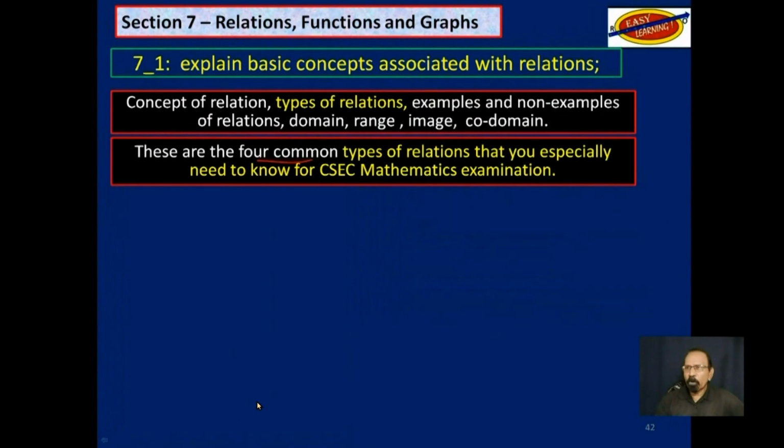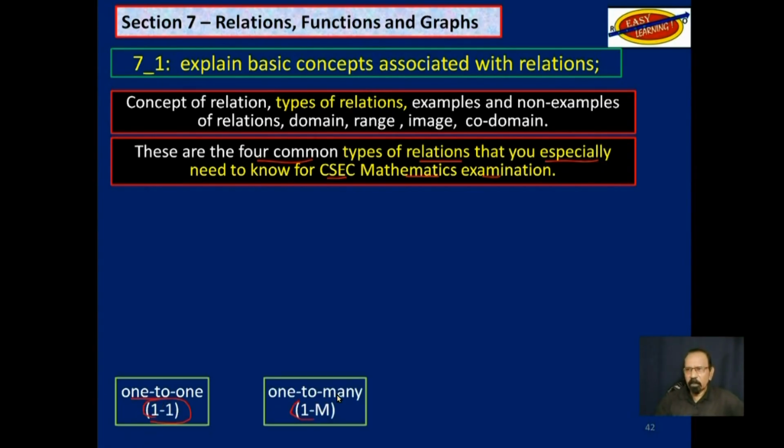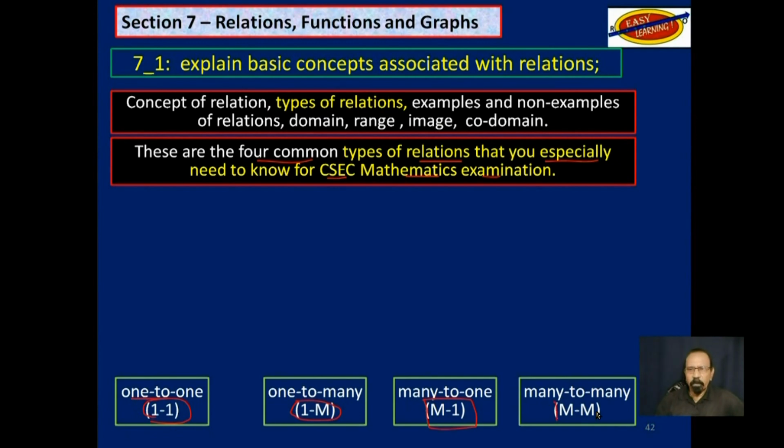Now, there are 4 common types of relations that you especially need to know for CSEC mathematics exam. One is called one-to-one, indicated like that. Another one is called one to many, indicated like that, a third, many to one, and a fourth, many to many. Those are the four types of relations that we need to know, especially for CSEC, irrespective of all those other relations we looked at the beginning of this video.